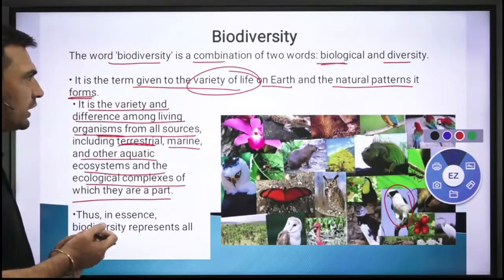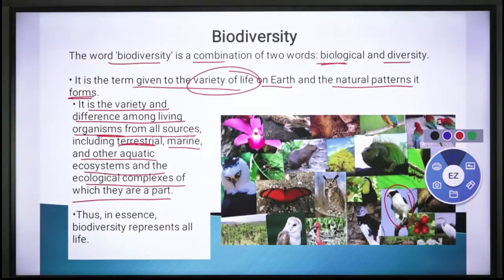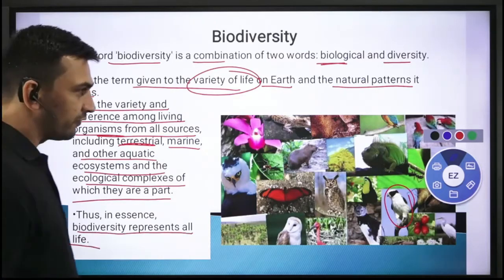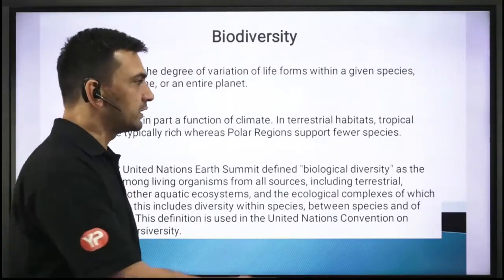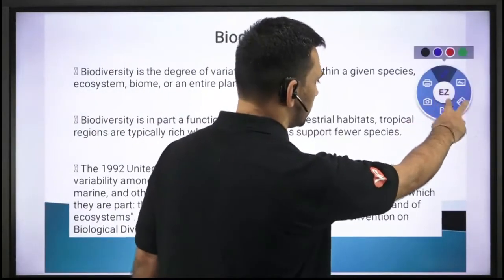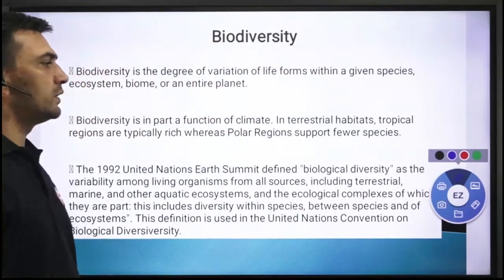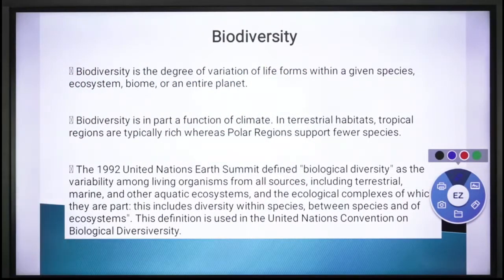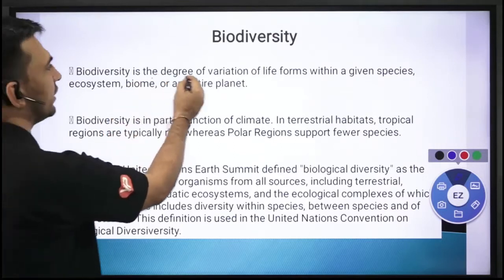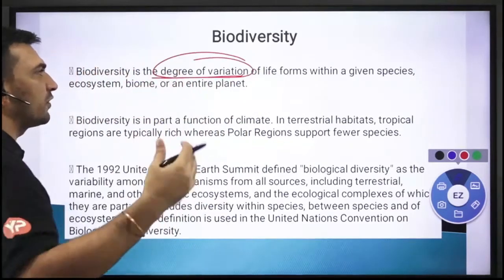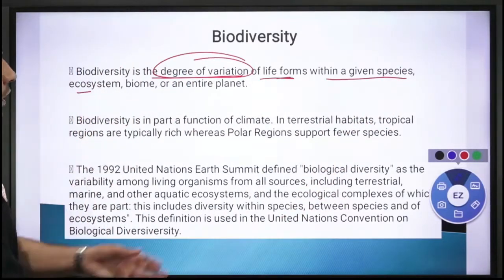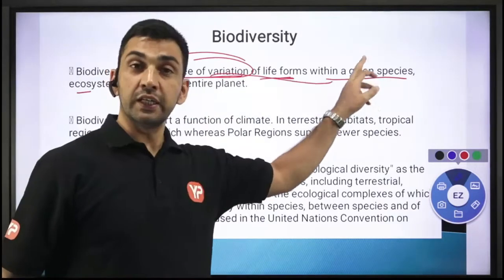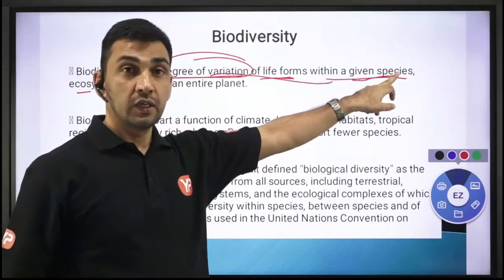So basically, all different life forms को हमने नाम दे दिया है biodiversity. Thus, in a sense, biodiversity represents all the different life forms, right? The same has been mentioned over here, just a way of expressing these things. Biodiversity is the degree of variation in life forms, किसमें, life forms within a given species, right?